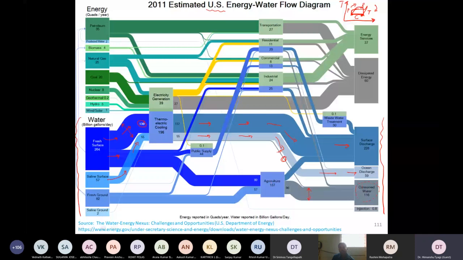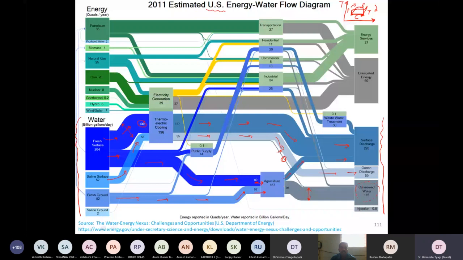So agriculture draws a huge amount of water from fresh surface water, through rivers, through canals, 80 units. And moreover, it draws so much from the ground. You see this problem in India also, that a huge reduction in the water level is taking place in the ground. People living near the NCR region, National Capital Region, somebody was saying there are reports that every year some feet of water level drop is there. And it is because it is actually being consumed over here. Some part is of course being discharged. So agriculture also discharges some part through the surface. So there is a lot of runoff from there.